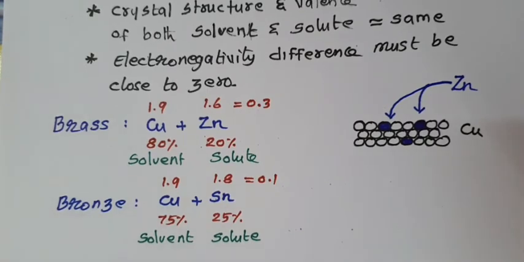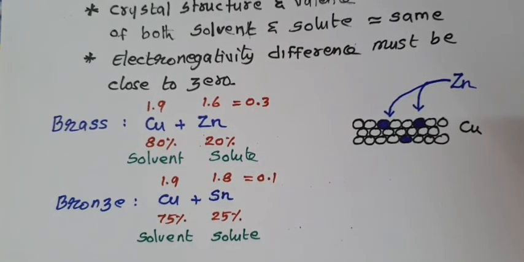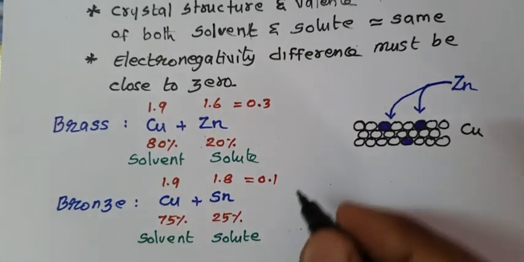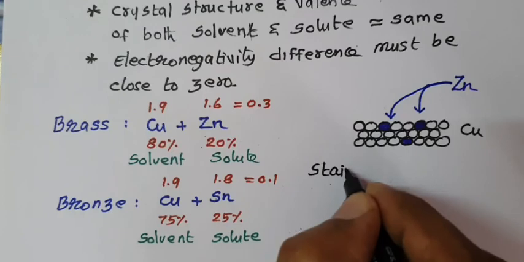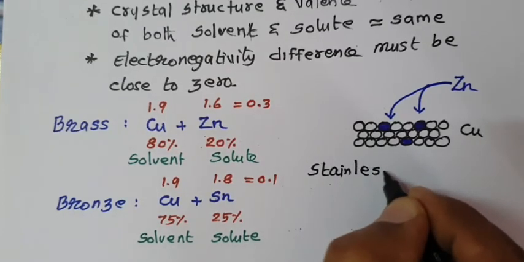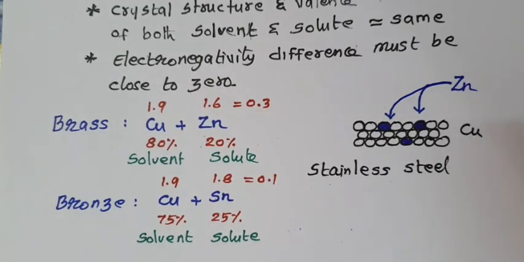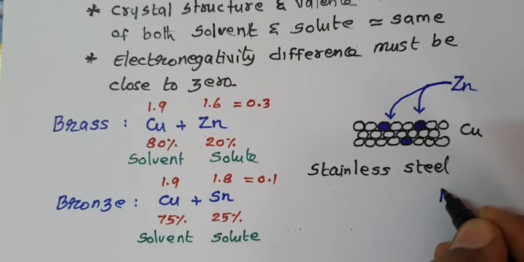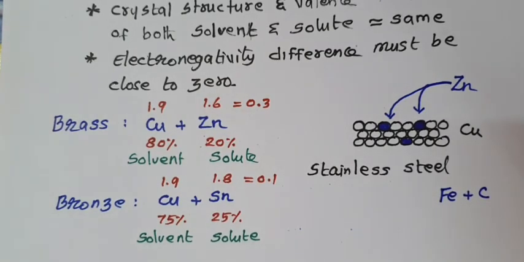To form an alloy, these conditions are very important. One more alloy we studied is stainless steel. Steel is a mixture of iron and carbon.